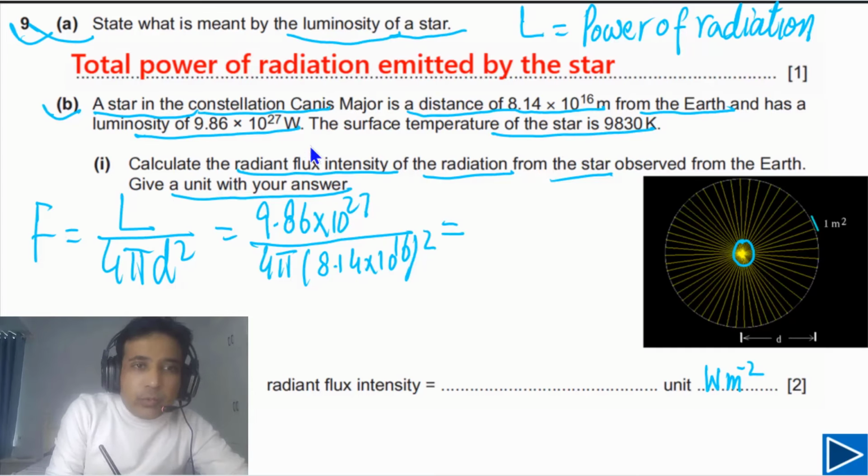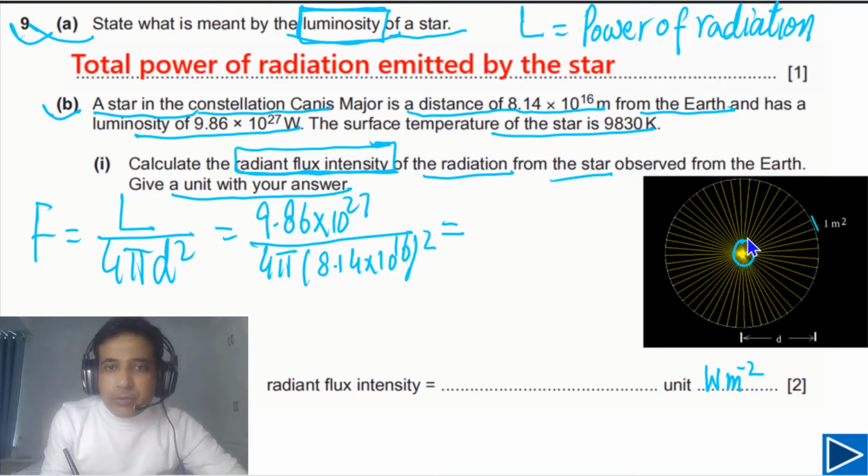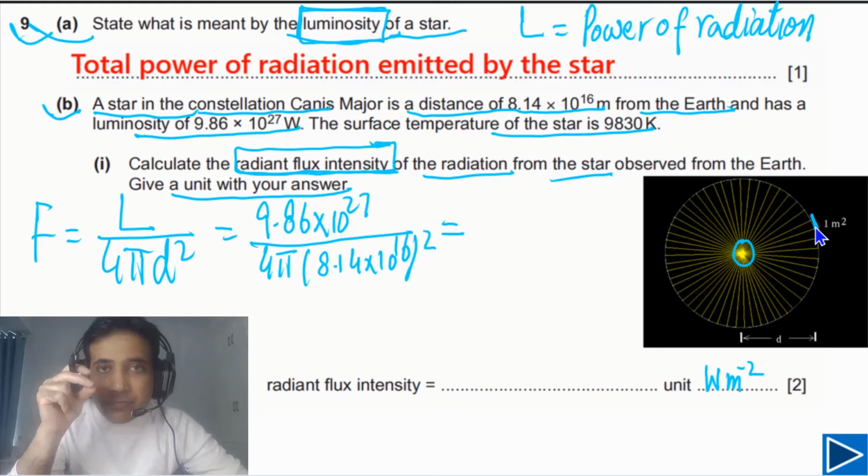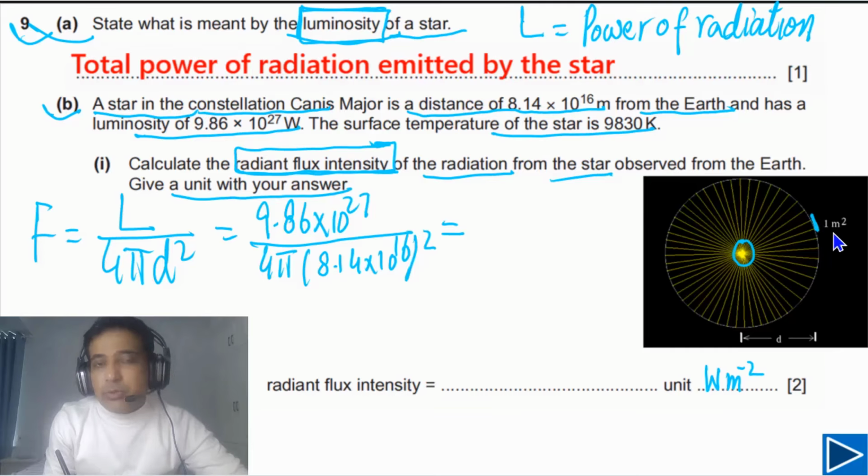Let's try to understand the difference between these two with the help of this figure. Luminosity is the total power radiated by the star per second, and intensity is at any distance. For example, at this point we can calculate the value of the intensity. This is the amount of energy per second reaching this unit area. That is the intensity, meaning power per unit area. So reaching at this point, that is intensity.